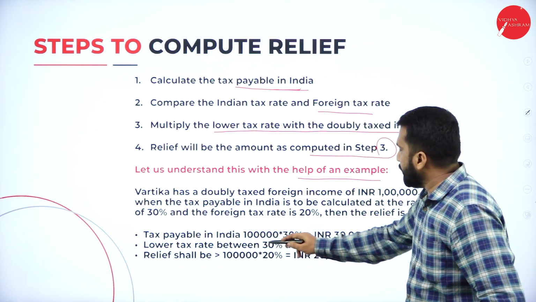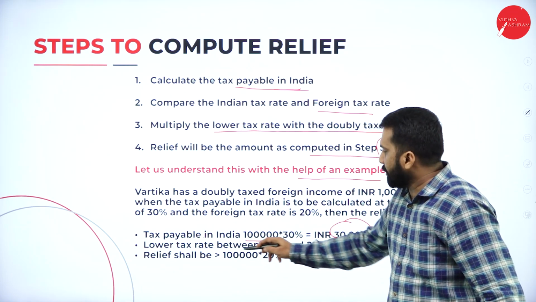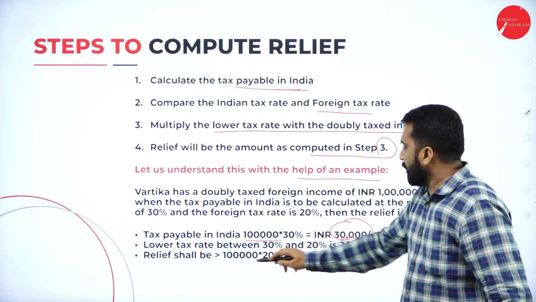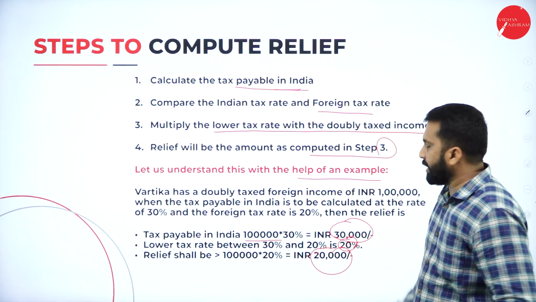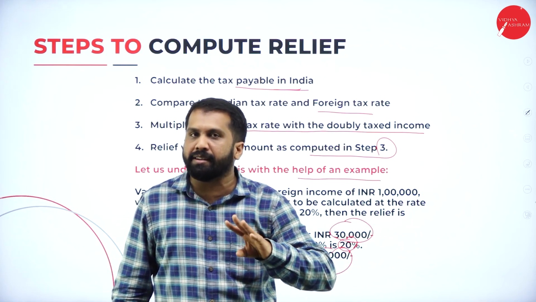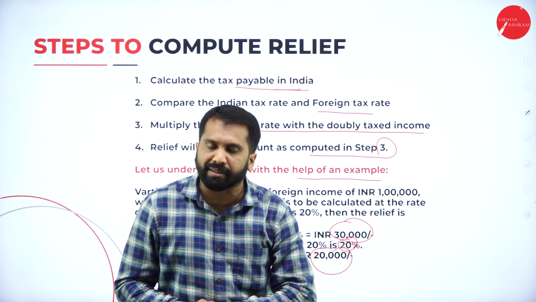Tax payable in India is 1 lakh into 30%, which is 30,000. The lower tax between 30% and 20% is 20%, and 1 lakh into 20% is 20,000. Like I told you, in Dubai it is 20% and in India it is 30%. The 20% is exempted, and on the balance 10% you are supposed to pay tax.